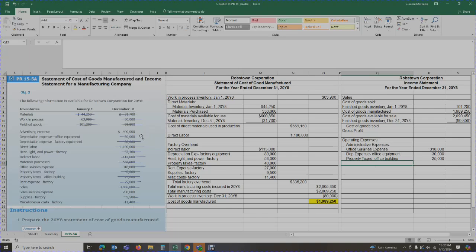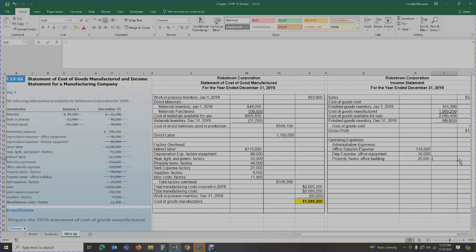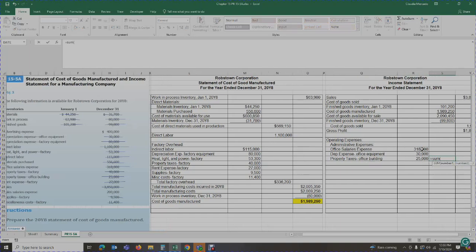So let's review. We are just left with two things, and that does not apply to operating. So we're going to get our total for the administrative expenses. We're going to add those three items together. So my administrative expenses are $373,000.